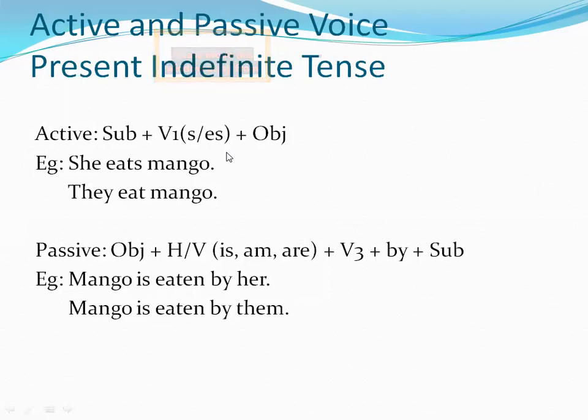So the active examples are she eats mango, they eat mango. If the subject is singular, then we will use s or es with the v1, and if we don't have singular, we have plural subject, then no s or es with the verb. Okay, you have to remember this thing. In the present indefinite tense, s or es we use according to the subject.